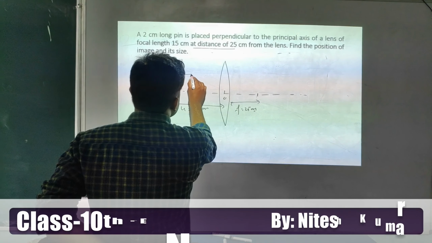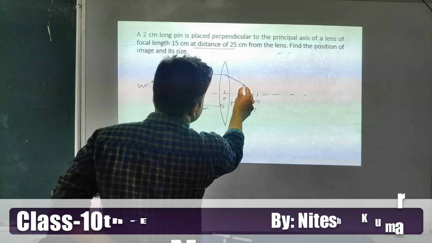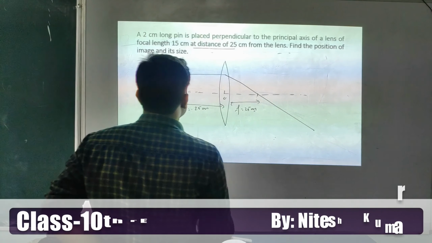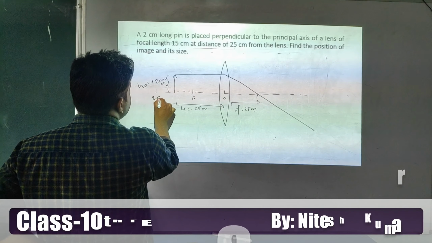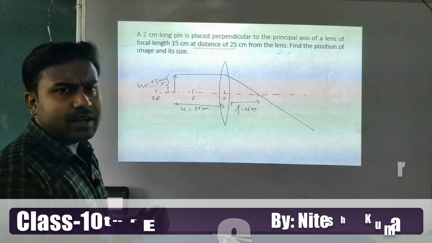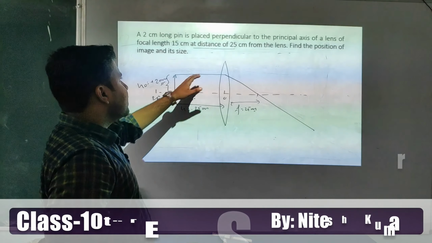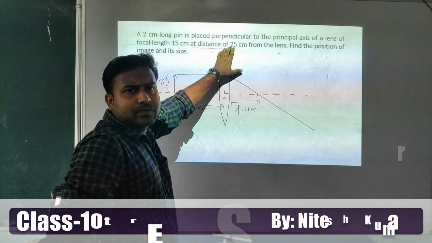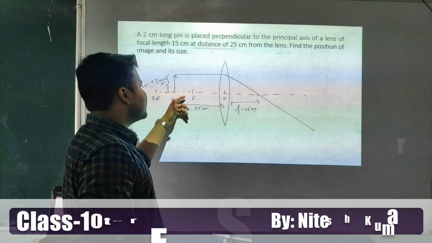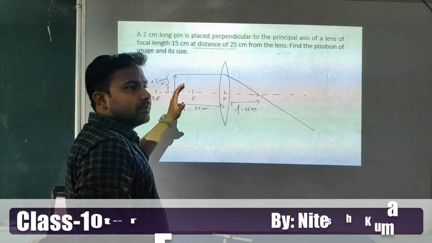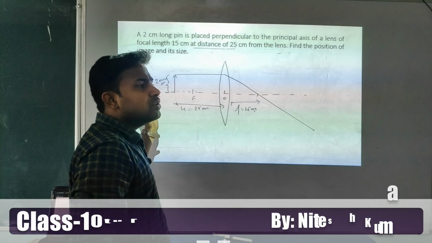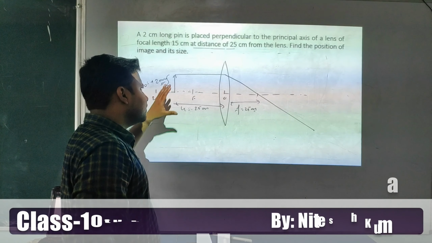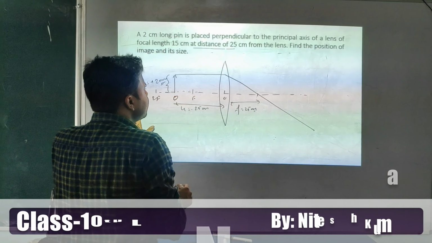Now a ray coming parallel to the principal axis will pass through the focus. This is the case, student. This one is f and this one is 2f. So our object is between f and 2f. Why? Because 2f is 30 and the object is at 25. It means our object is placed between 15 and 30, between f and 2f.